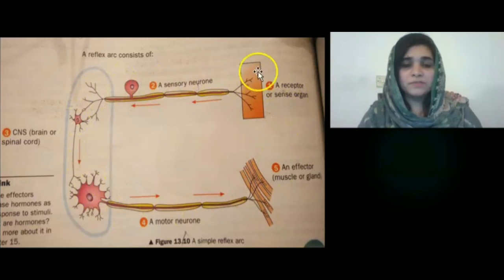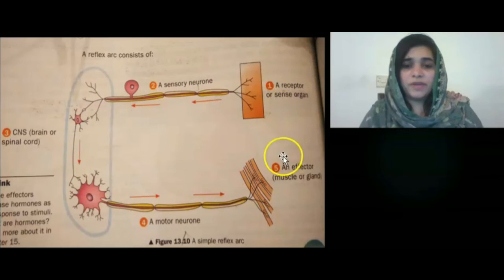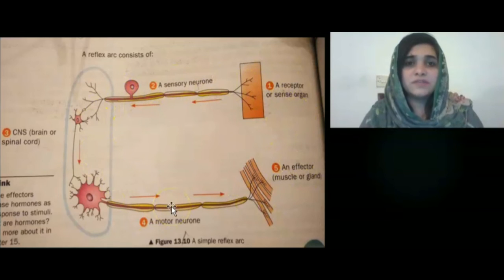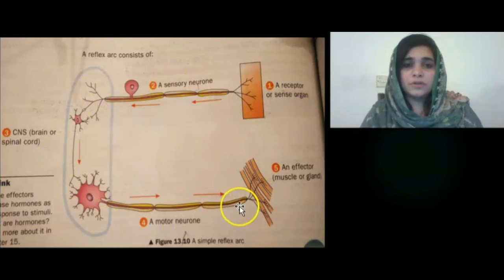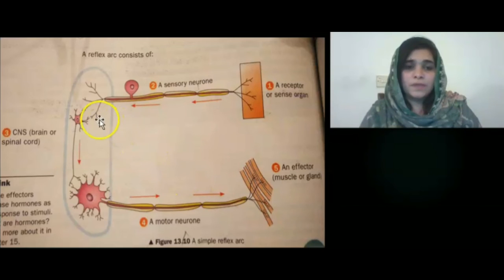Now this whole shortest pathway, starting from receptor and ending at effector, is known as reflex arc. But as a result of this whole process, the action that is generated is known as the reflex action, that is involuntary action.